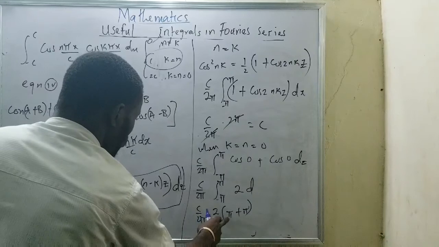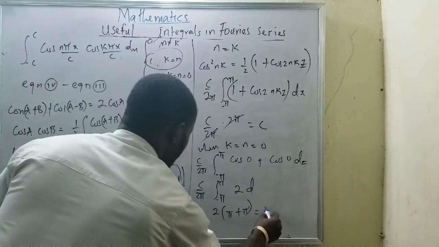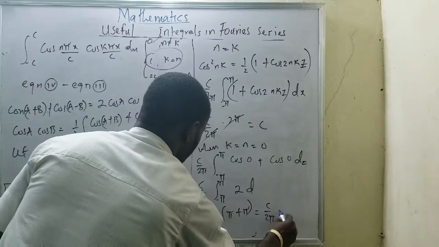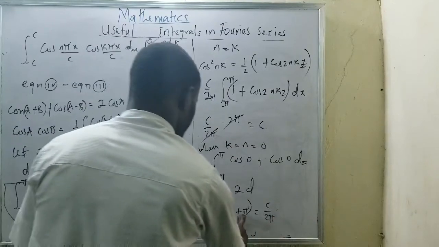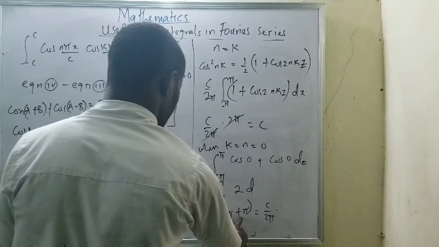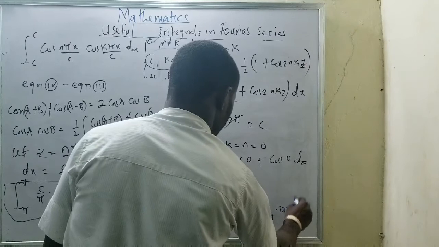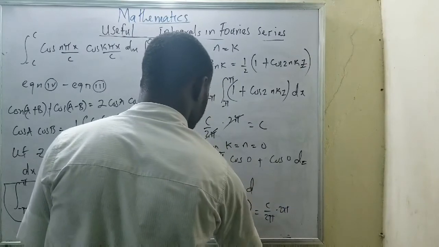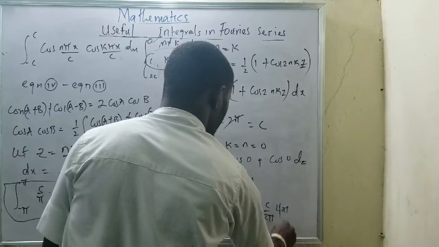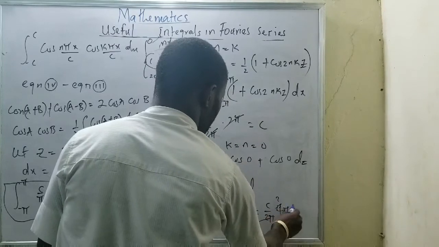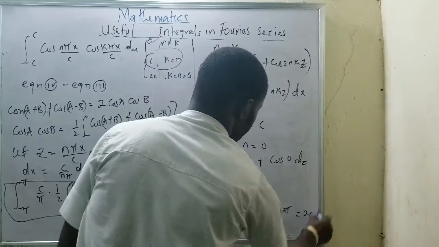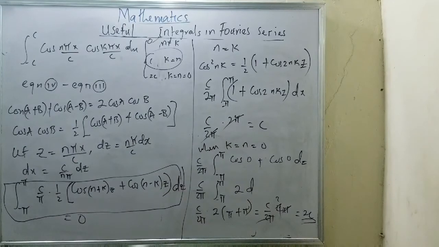So I'll be having c all over 2 pi times 2 times 2 pi, which is going to be 4 pi. That is what everything is: just an application of integration.